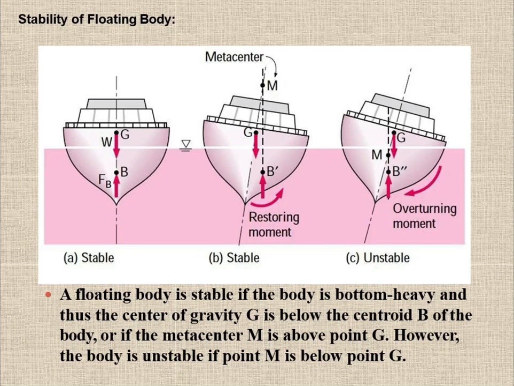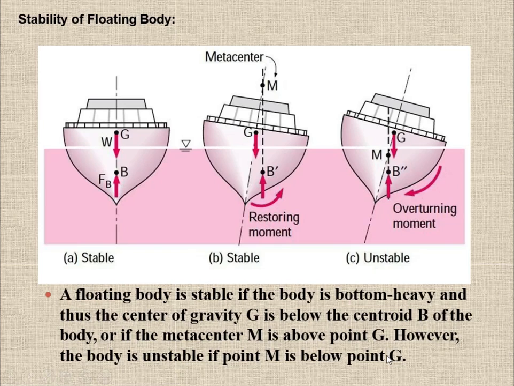Or, if the metacenter M is above G, this is another case. Even if the center of gravity is below B, but M is above G, the body will be stable in that case also. That is, M is above G but B is below G. So this is another concept. In the case of a floating body, the body will be stable. However, the body is unstable if M is below G.